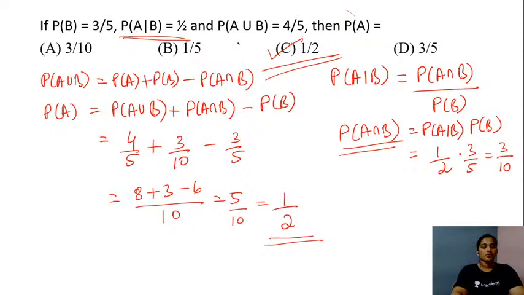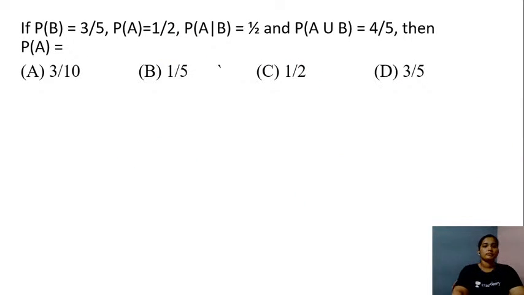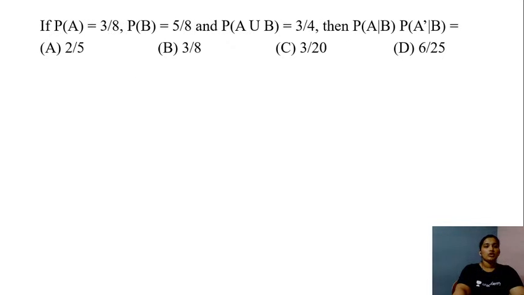Yes, so let's proceed with the next question. So here we have the next question, students. We are already given the value for the probability of event A. Okay, so let's move on to the next question. I believe there is some error, right? So here we have the next question.